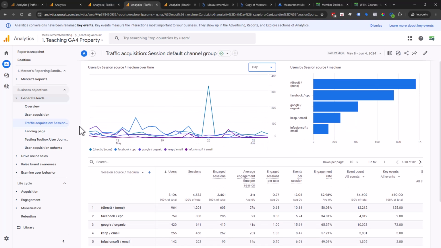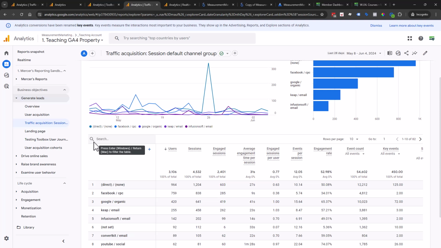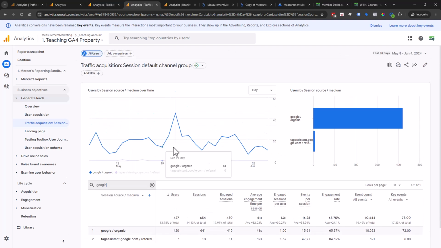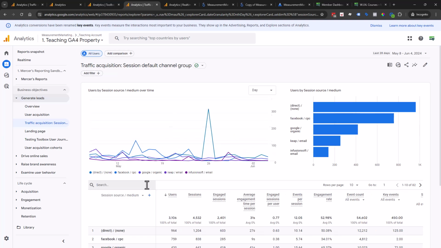Also, one quick note, they fixed this quietly. This was an issue. If I wanted to say Google traffic before, even months ago, this would not change. And it was so frustrating because you wanted to be able to see the ebbs and flows of whatever you're filtering by. So this one was fixed pretty quietly, but I'm really glad that it's fixed because it makes it a lot easier to see what it is you're trying to do, especially if you're trying to filter. Otherwise, you were just seeing this stuff still, and it was not very useful or helpful. So I'm glad they did that.